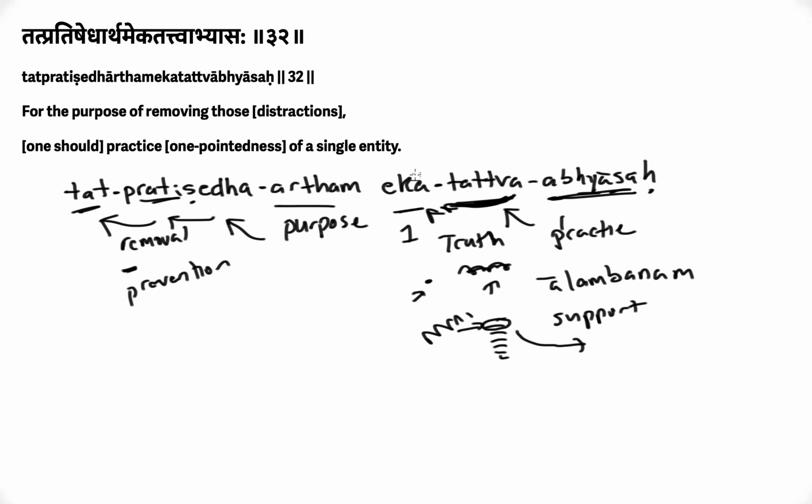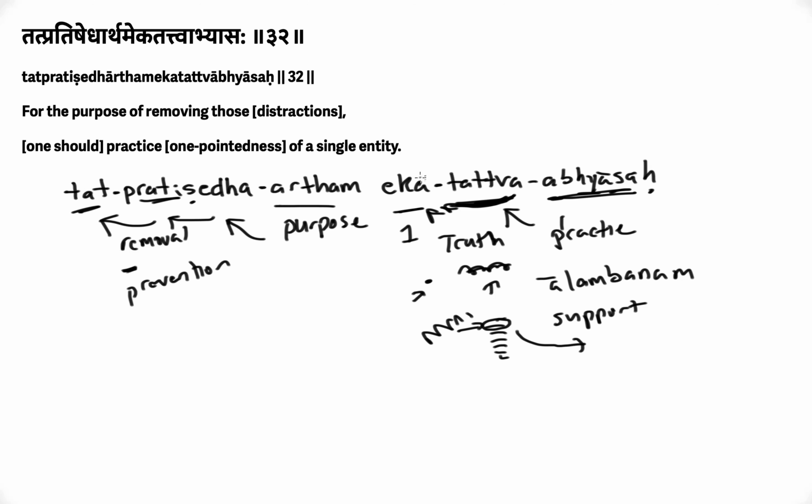So it's saying here that if you want to remove the distractions of the mind, you have to focus on a single thing. Now, at first it may be read as, oh, you have to follow one path, one religion, one thing. It's really not that. Although it does help to follow a path, right? Because then we can say that a path leads to one-pointedness, but that's not what it's saying here.